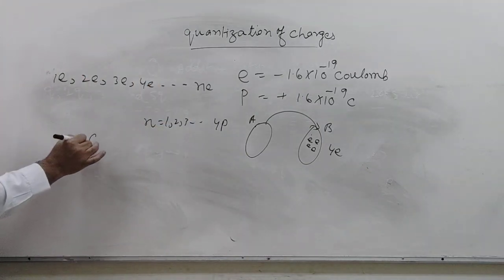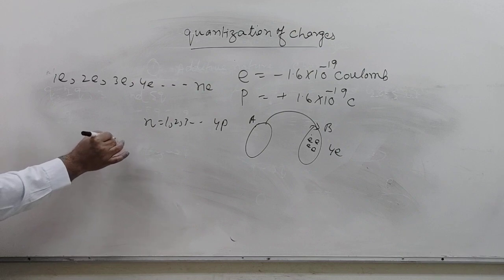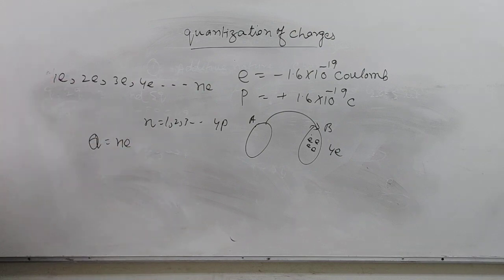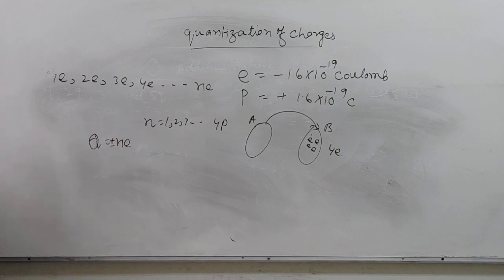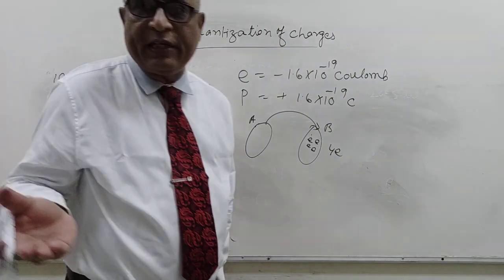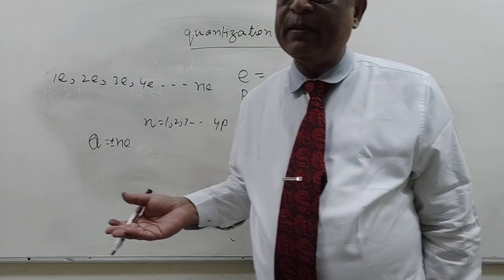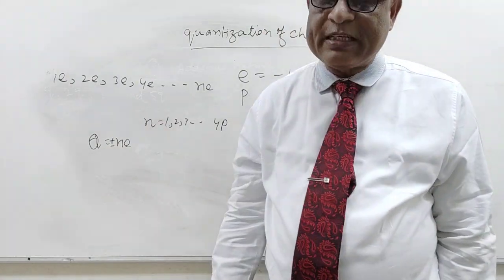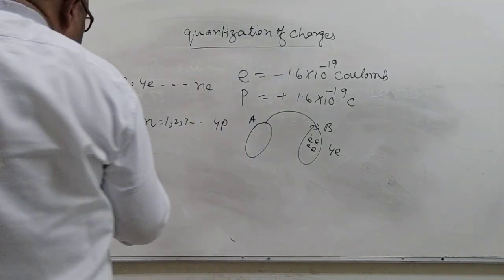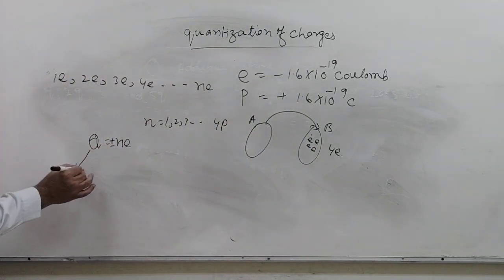So charge on a body Q is equal to nE. You may write plus minus, because if one body becomes positively charged, then another body becomes negatively charged. So I am here using Q is equal to plus minus ne.